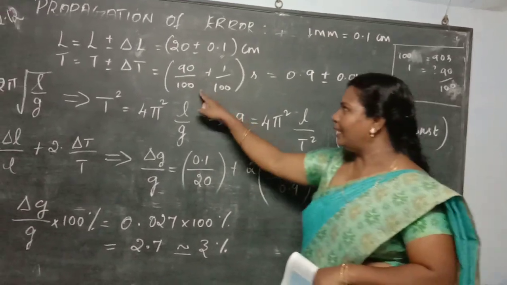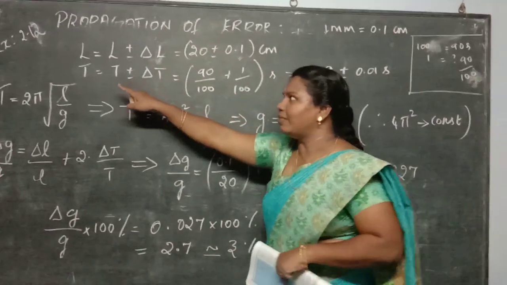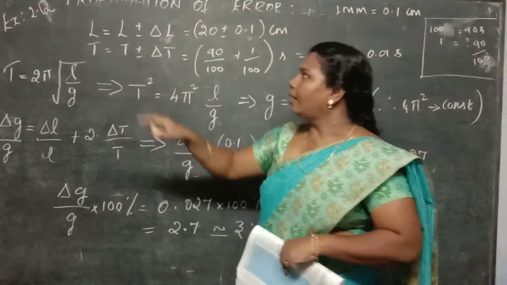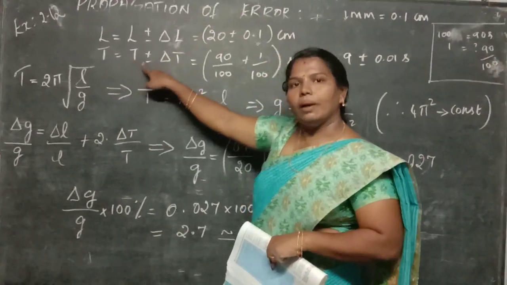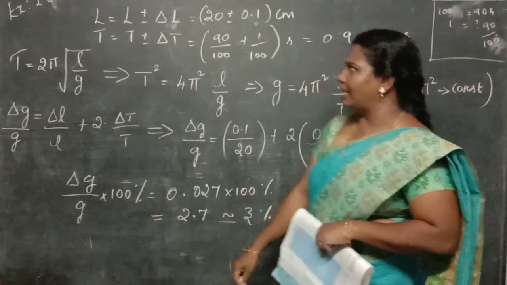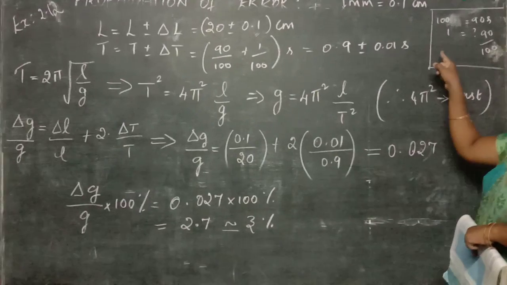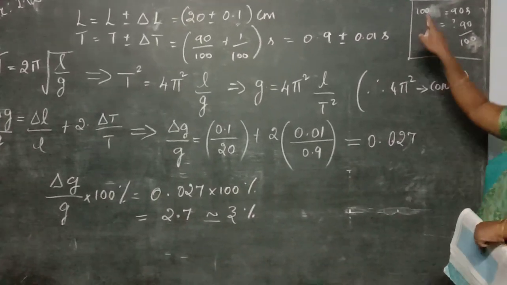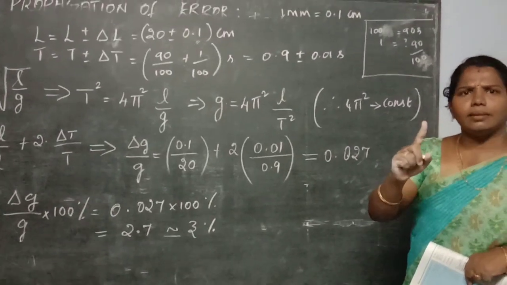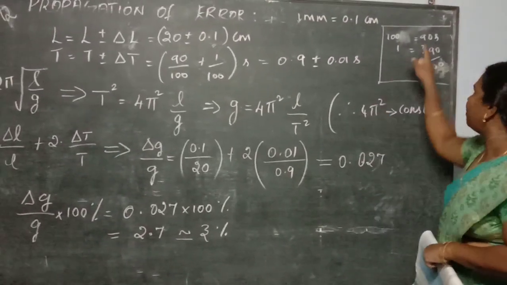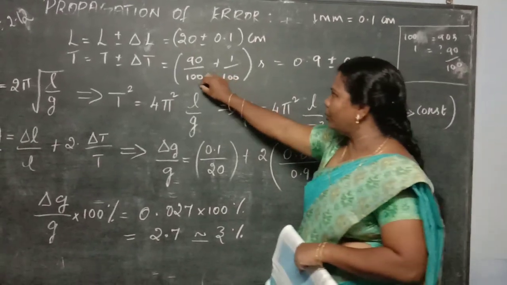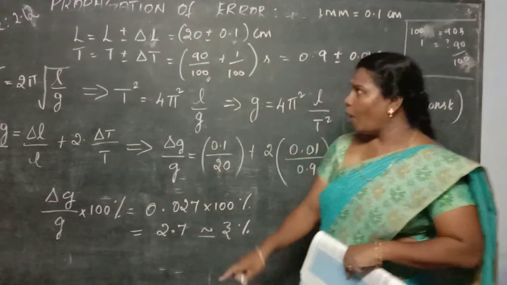So I am writing that as the T term. The physical quantity T, how will you write it in terms of the combination with error? T is equal to T plus or minus delta T. So how can the true value be written here? Note these important points: 100 oscillations are observed in 90 seconds, so one oscillation is a question mark. Just divide 90 by 100. So this is the true value. Okay, now what is the next term?